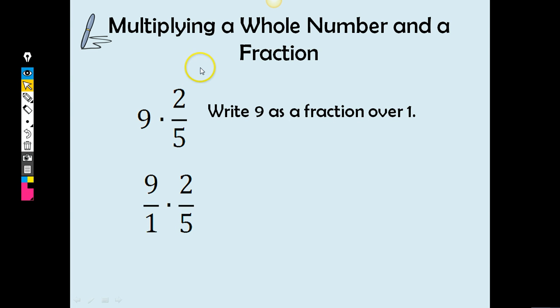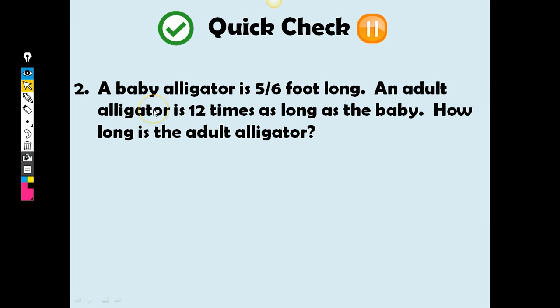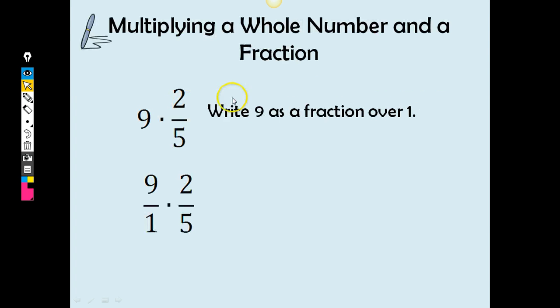Okay, so we don't have an example just yet. We have practice problems for that. We have another concept, and this is really important. Multiplying a whole number and a fraction. So when we go to multiply a whole number and a fraction, we have this 9 kind of hanging out here, times 2/5. You're like, well, what do I do with this 9? Does it go with the top? Does it go with the bottom? What does it go with?